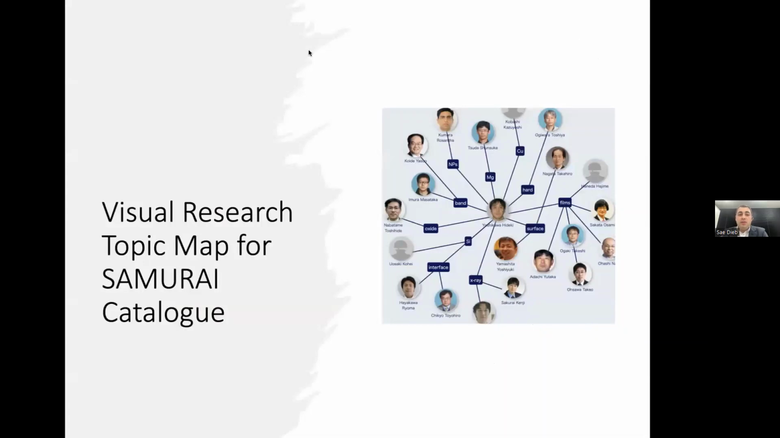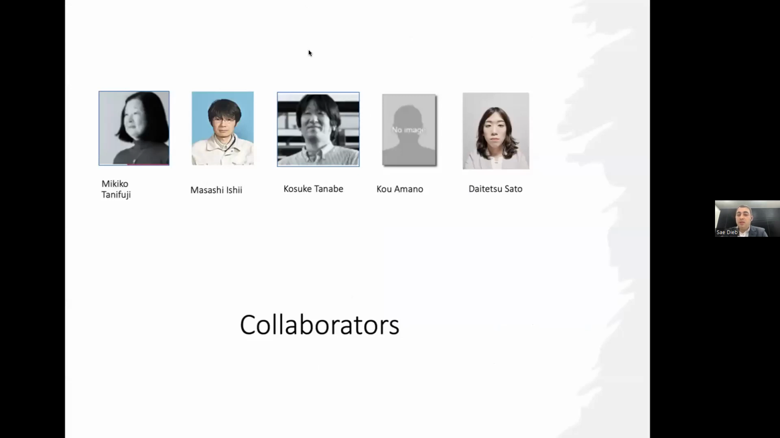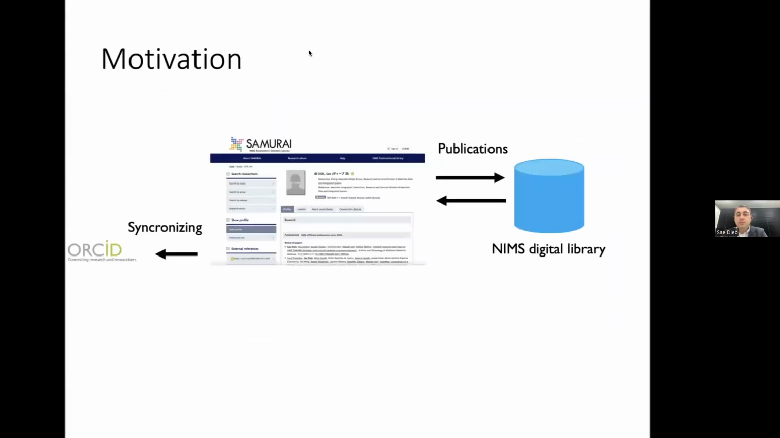So now I'd like to move to the main topic of today's talk, which is the visual research topic map creation for the Samurai Catalog. First, I'd like to acknowledge the contribution of my collaborators for this particular project. These people all belong to NIMS, with different expertise and different skill sets. So what is Samurai?